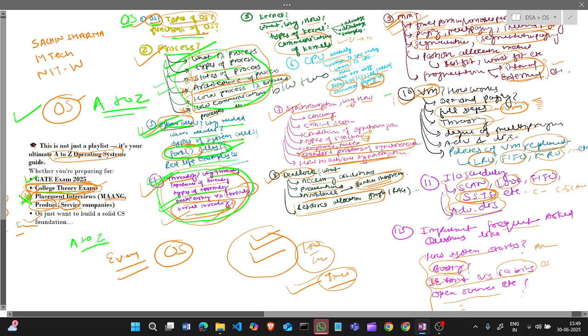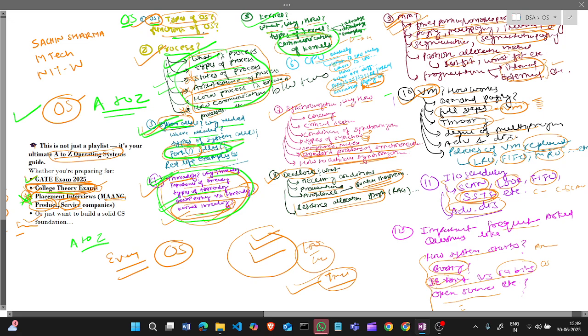Next chapter is the kernel. What is a kernel, why kernel, how the kernel works, types of kernel, what are the advantages and disadvantages of the types of kernel, and how communication happens through the kernel. We will cover everything about the kernel in this chapter.